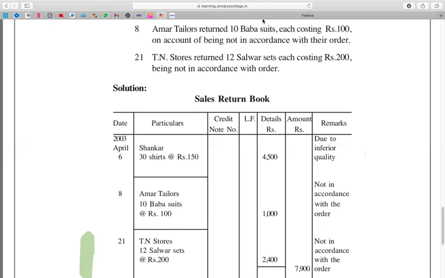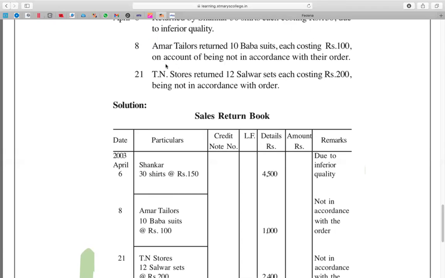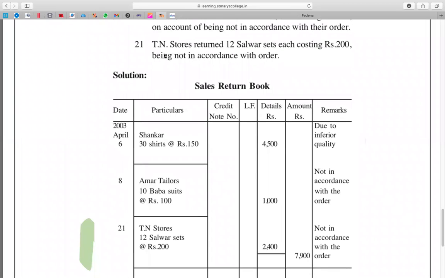There's only one item from Amar Tailors, therefore you can take this 1,000 to the outer column. If there are 3-4 items from Amar Tailors, you can write all those items here and take the total to the outer column. But here there's only one item, so straight away this 1,000 can be taken to the outer column of the amount.